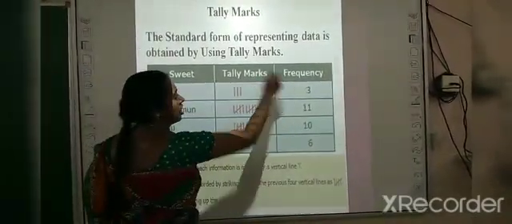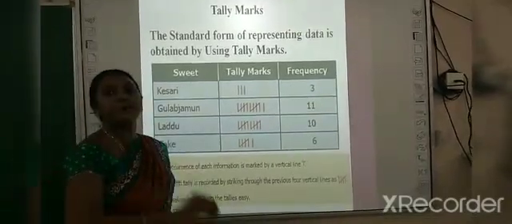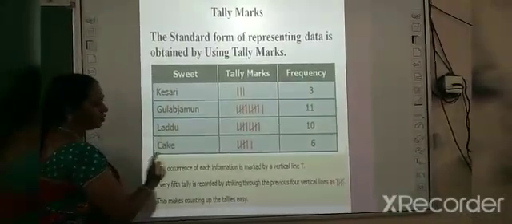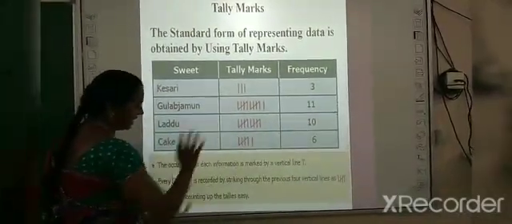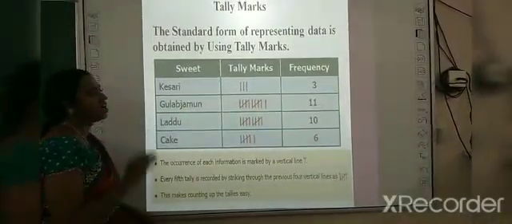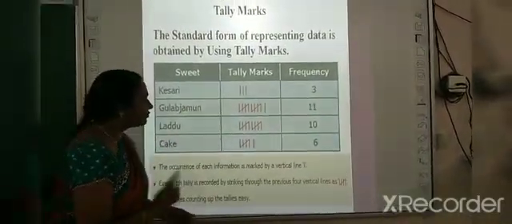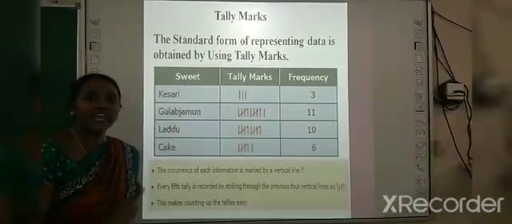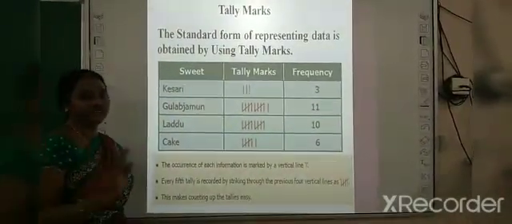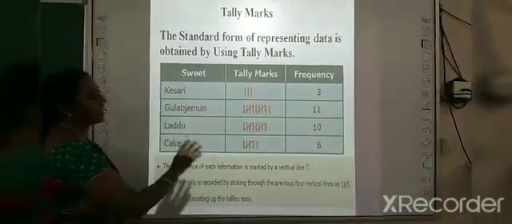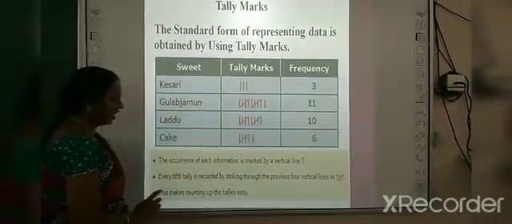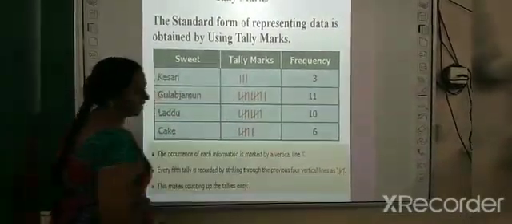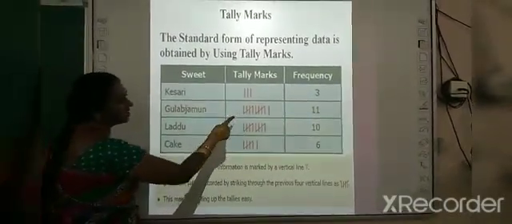This occurrence is called frequency. How many people like that sweet? That is called frequency. Next is gulab jamun, laddu, cake, and all the things are the same. What does this line represent? After you draw 4 lines, the 5th line should be drawn like this, starting from right to left, a cross over the other lines. This represents 5. Why do we do it like this? So that we can add the tally marks easily. 5, 5: 5 plus 5 is 10, plus 1 is 11. That's why we use tally marks.